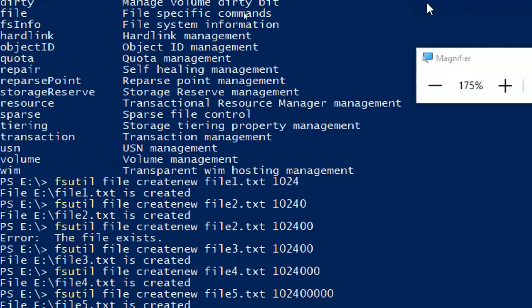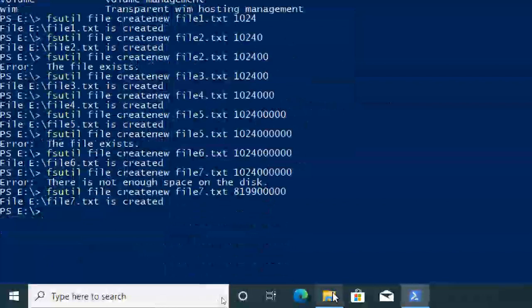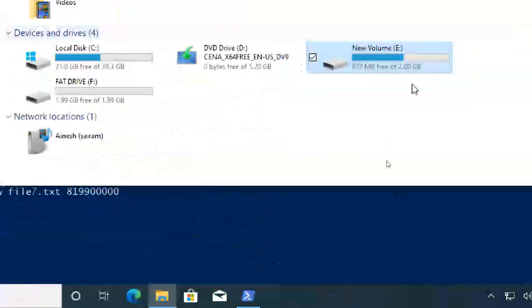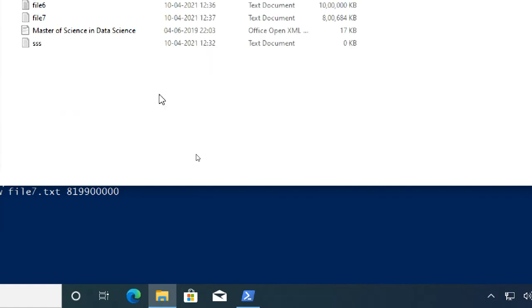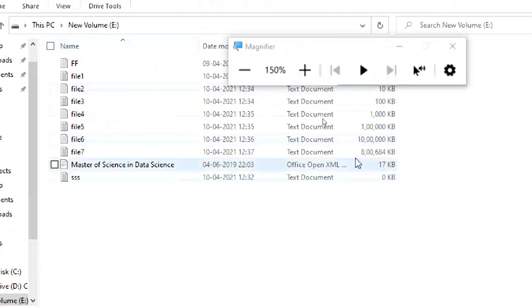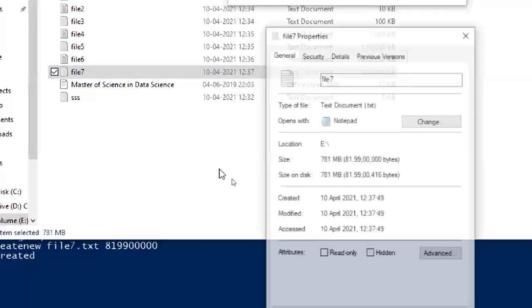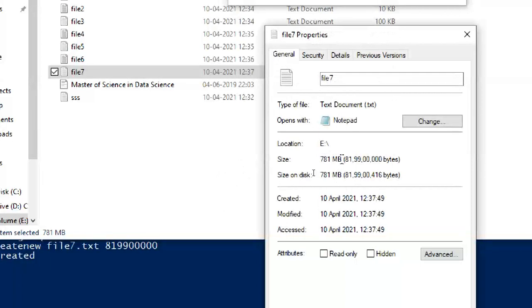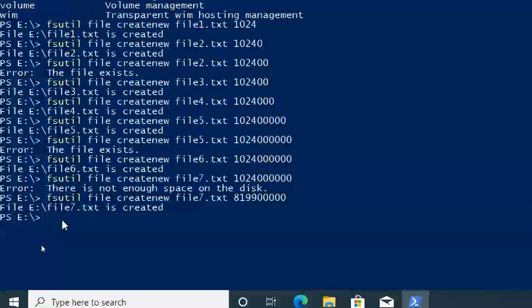File is created. Let's see from here. Refresh. It is showing red color. I have almost 190 MB free space. Okay. So I created around an 800 MB file. So I have free space of 190 MB only.